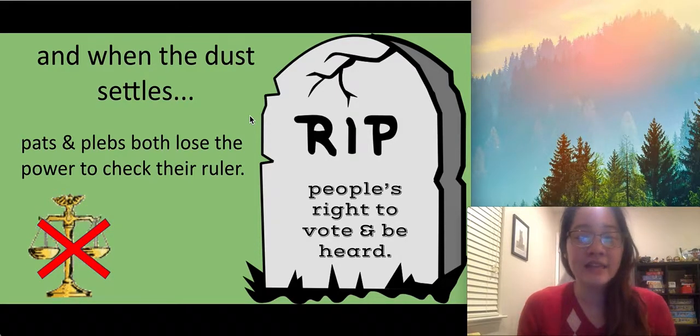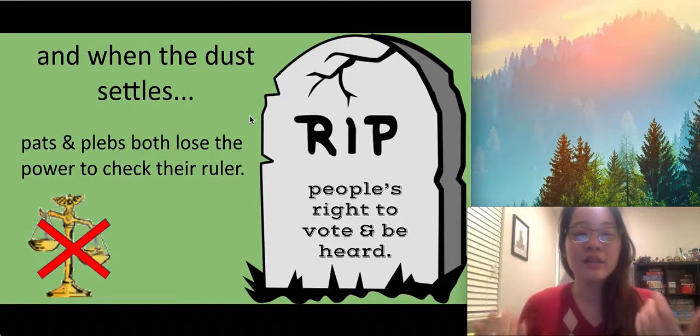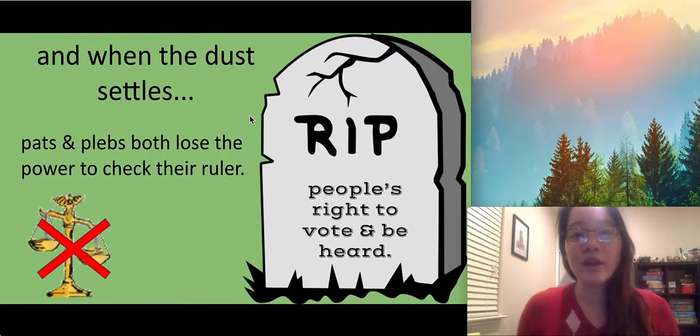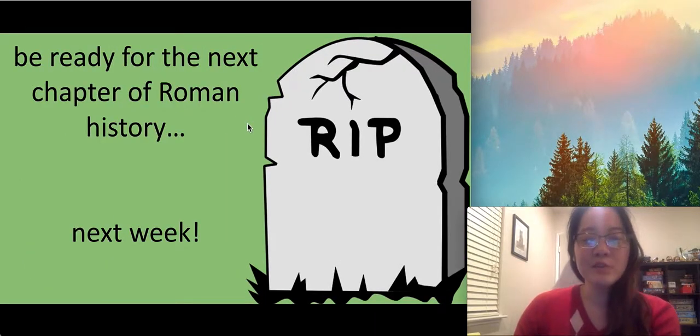And when he dies, the same system of the son or the male heir is going to see the same issues. And so if your leader sucks, your government's going to suck, and you have no way to vote your leader out. So that was the bad thing. But please be ready for the next chapter of Roman history. That's coming up next week.